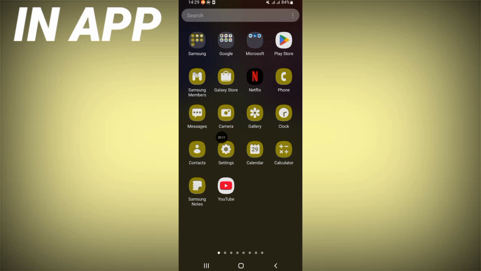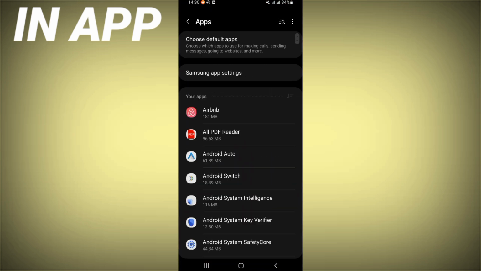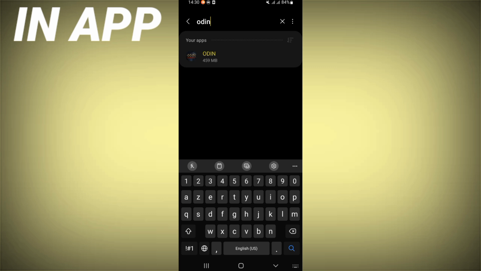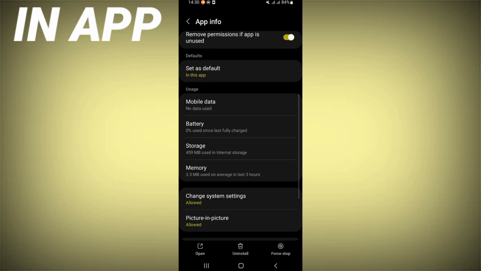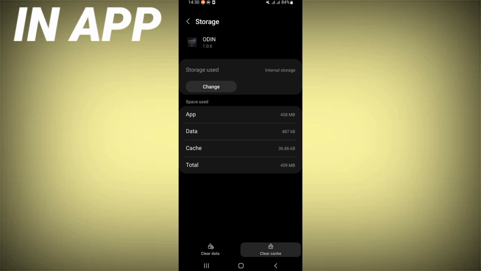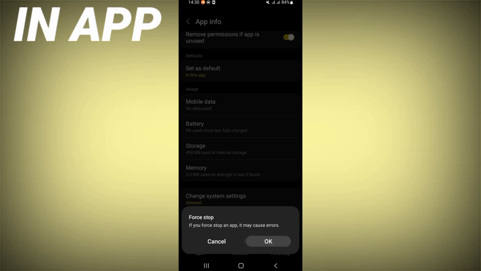You have to first open the settings of your mobile phone. Click on the apps option, search for ODIN and click it. Guys, next scroll this list down. Click the storage option and click clear cache. After that, go back. Click on force stop now and click OK.